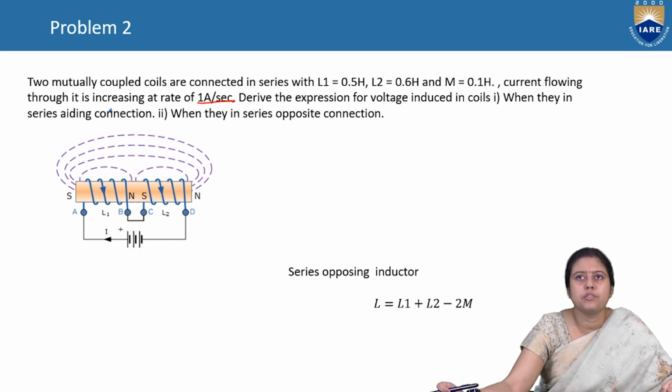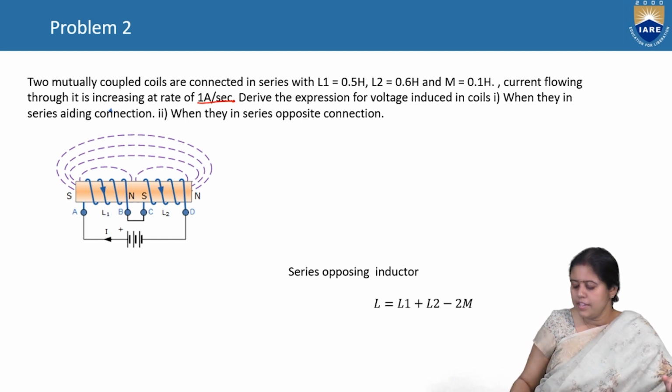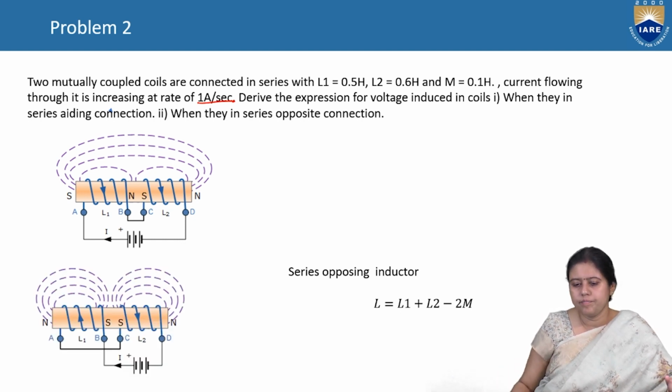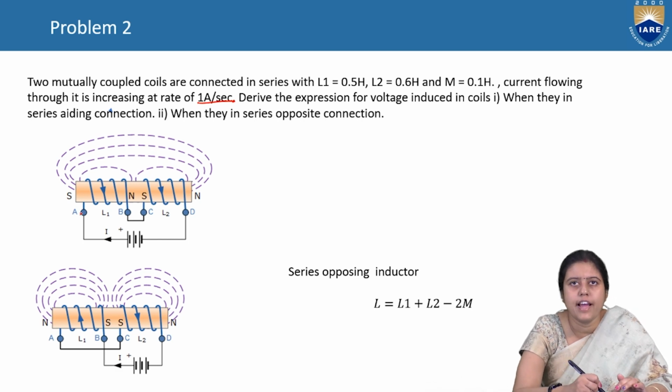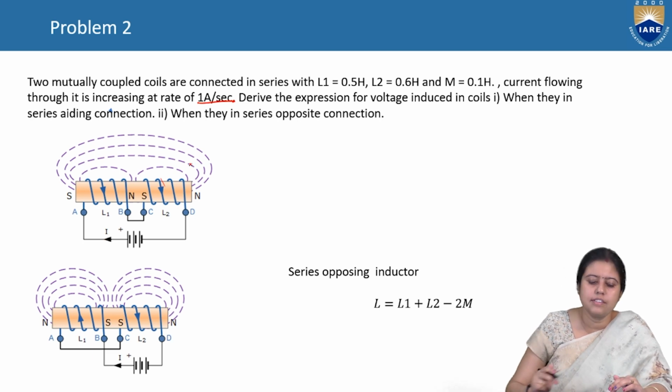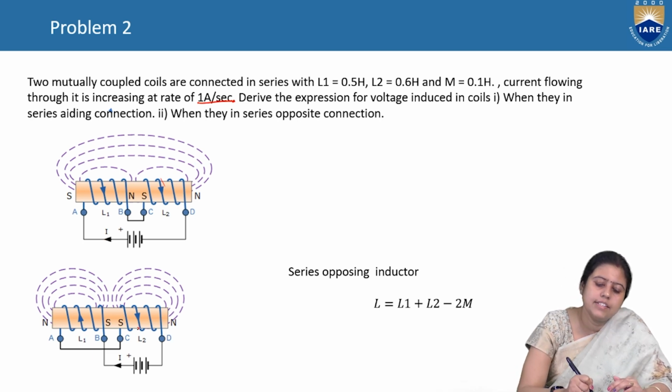Derive the expression for voltage in the coils when they are in series adding and when they are in series opposing connection. So first, this is the series adding. You can see that the currents are coming in the same direction. So this is the series adding and this is the series opposing.